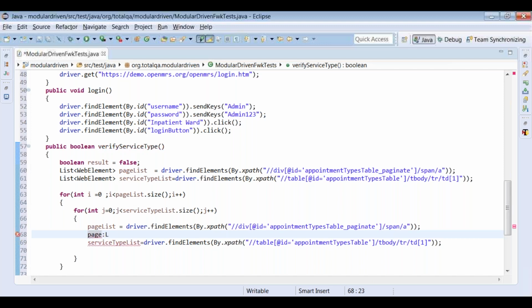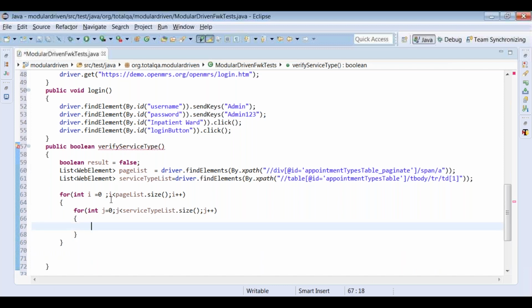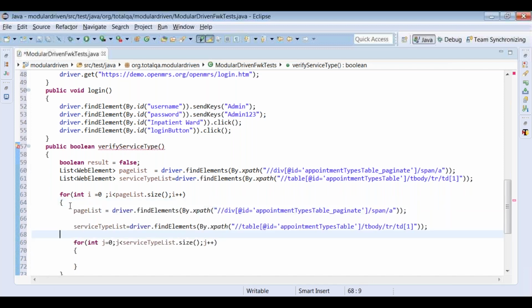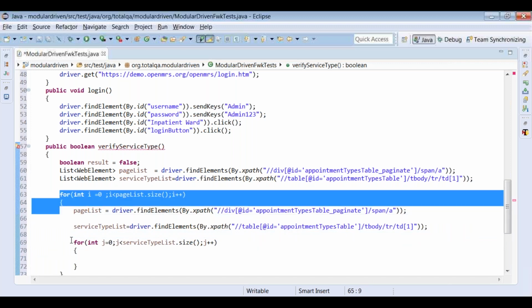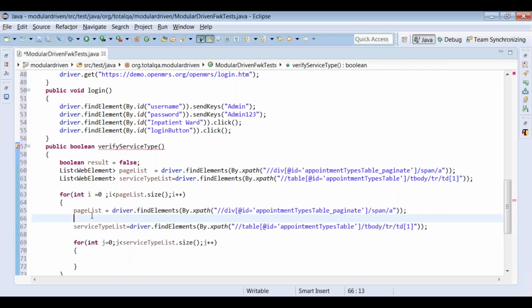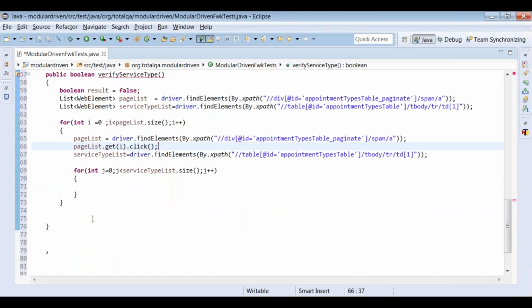Let's do one thing. Let's try to keep it here. So in the for loop, this we call as outer for loop, this we call as inner for loop. In the outer for loop, once we get the page list, let's click on pageList.get(i).click(). We're clicking on the first page. Once you click on the first page, get all the service type list here, and we navigate each and every service type here.